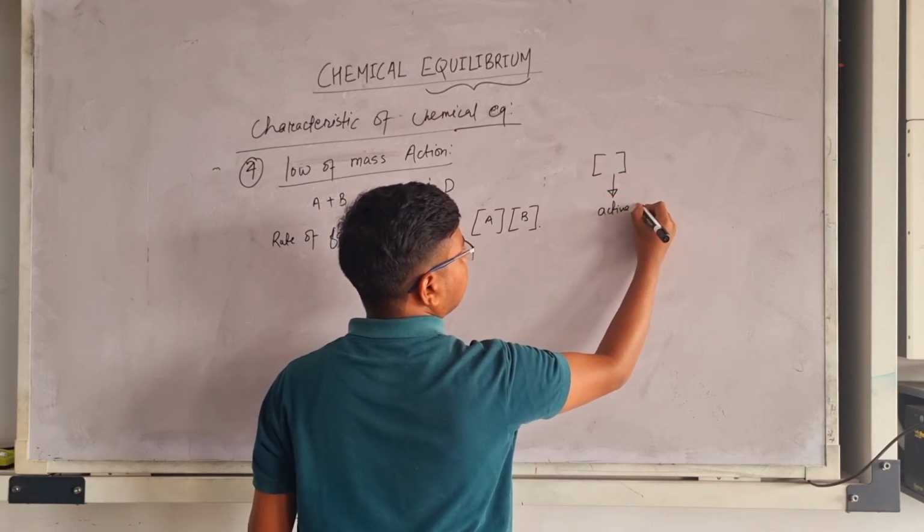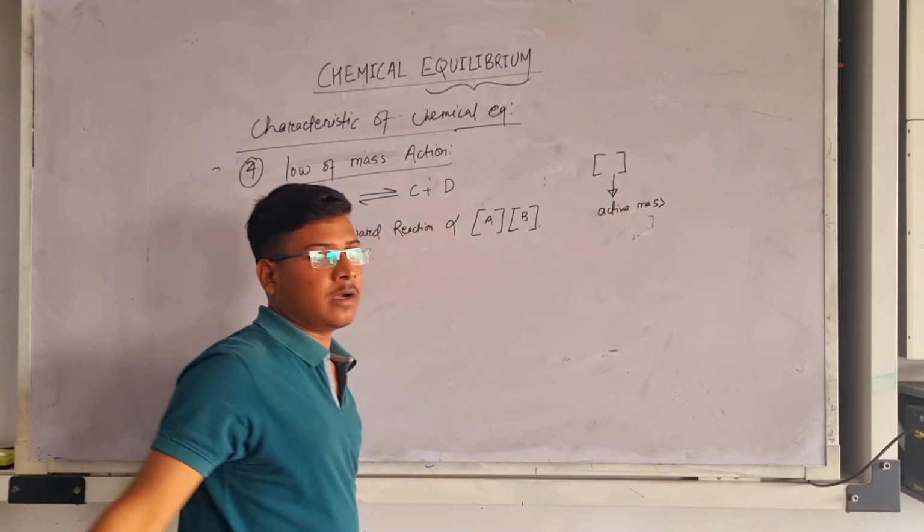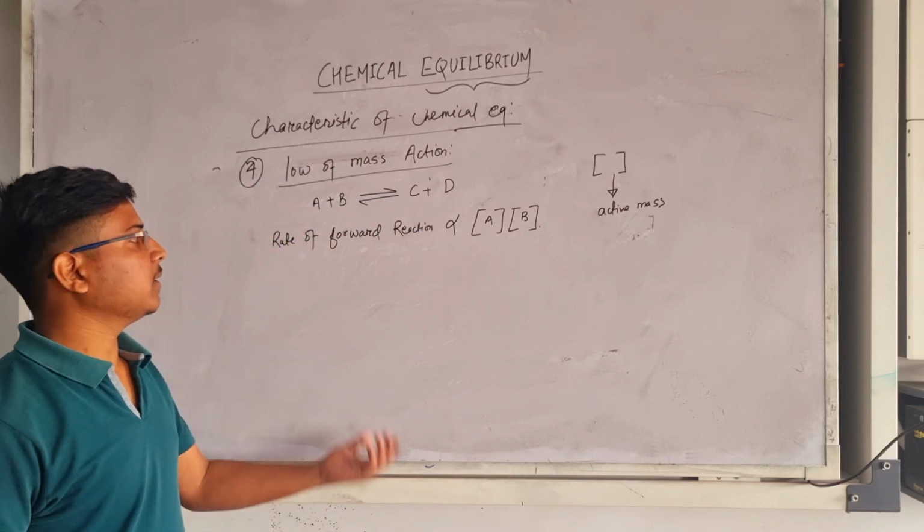Active mass is the mass that actually participates in the chemical reaction.